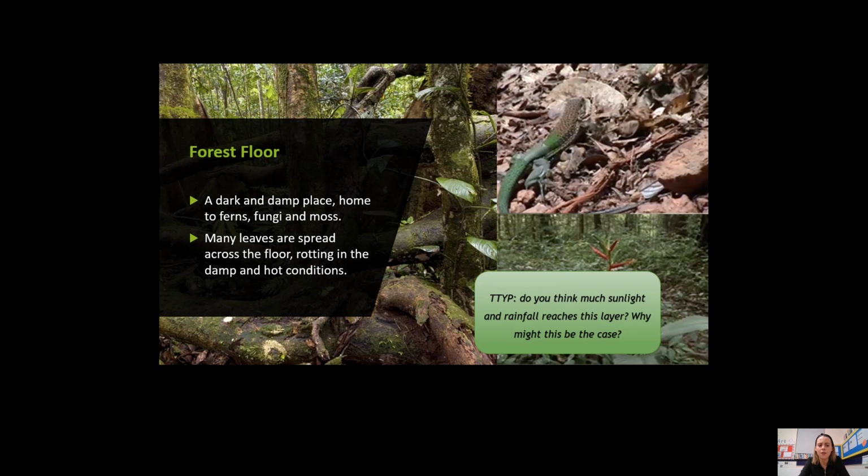Many leaves are spread across the floor, rotting in the damp and hot conditions. Have a think. Do you think much sunlight and rainfall reaches this layer? Why not? Yes, you're right. Barely any sunlight or rainfall reaches this layer because it is the bottom layer of the rainforest. Therefore, it's really hard for it to get through the other layers. It's so densely packed, so perhaps only a little trickle of rainfall will reach the forest floor.